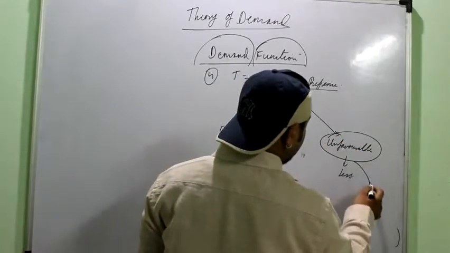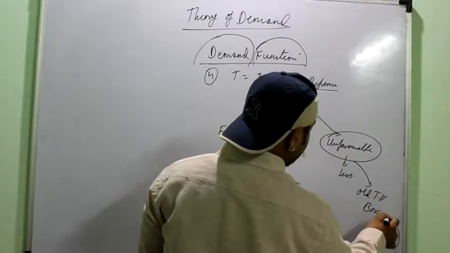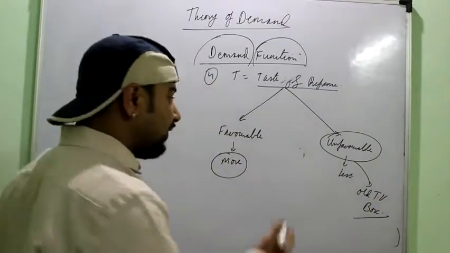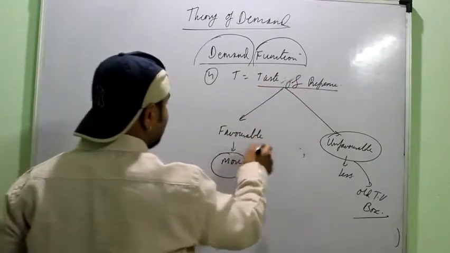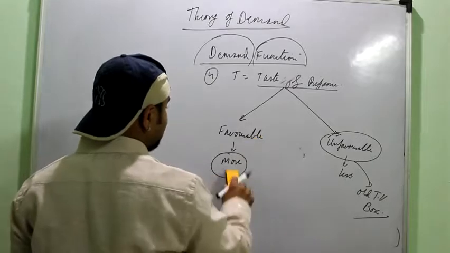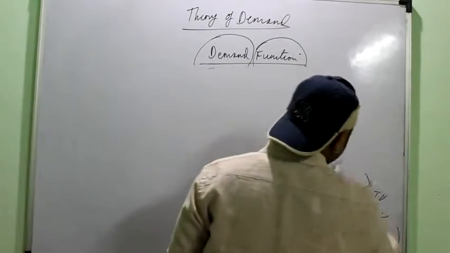Unfavorable, like for the old orthodox television, the box type, the demand has fallen as it is out of fashion, right? Unfavorable taste and preference. So if a question is asked regarding this, you have to mention that if there is favorable taste and preference, then demand will rise, and during unfavorable taste and preference, demand would fall.